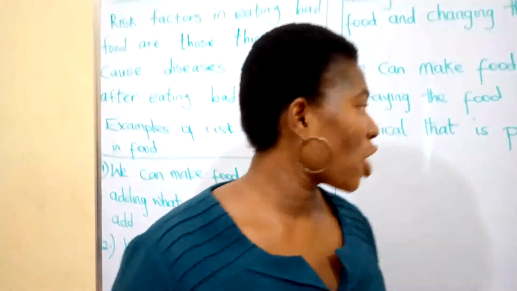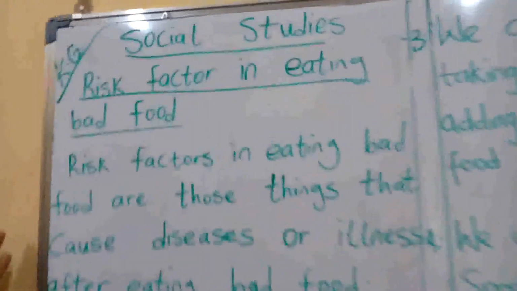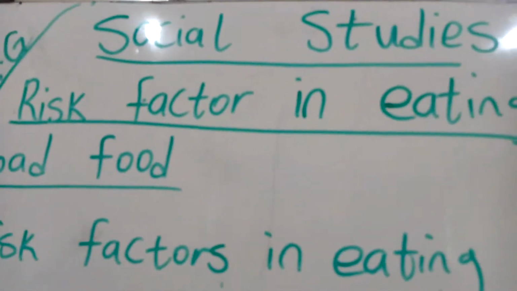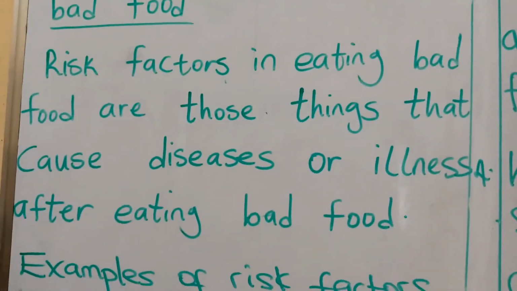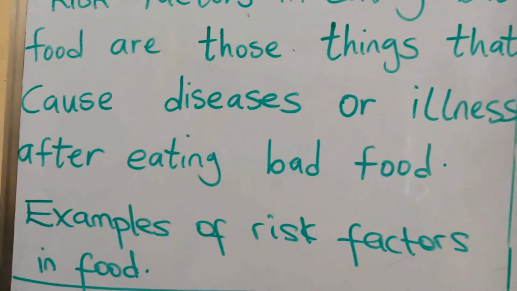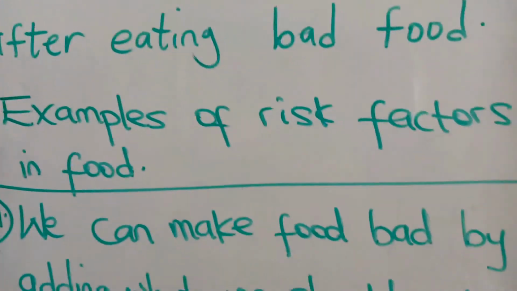Okay, I hope the topic was well understood, but let's go back to the topic again. Risk factors in eating bad food are those things that cause diseases or illnesses after eating bad food. Examples of risk factors in food.